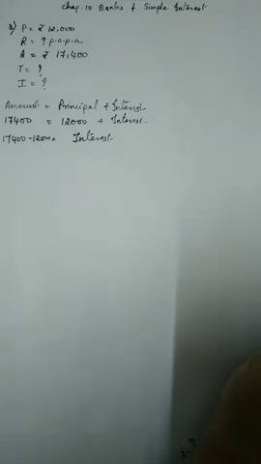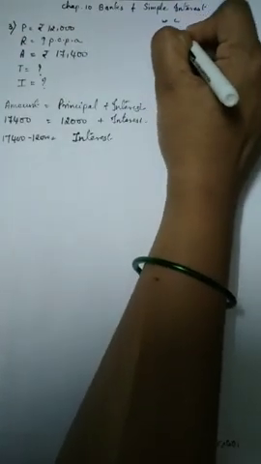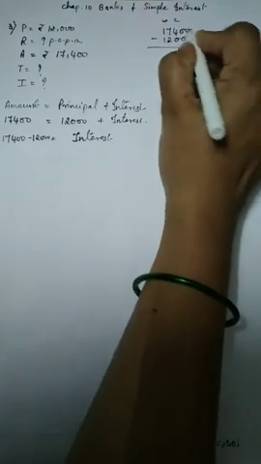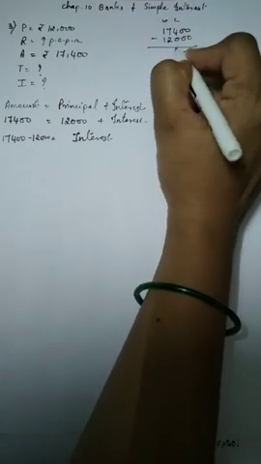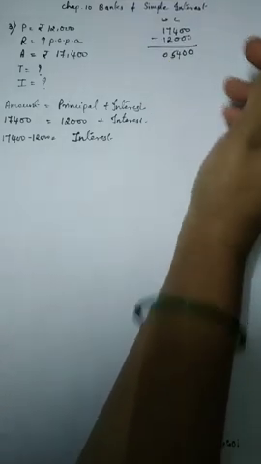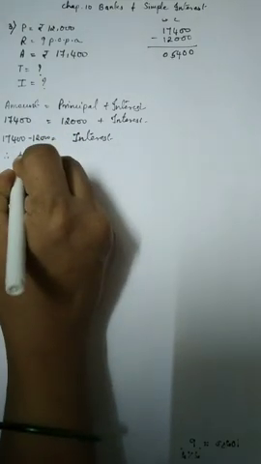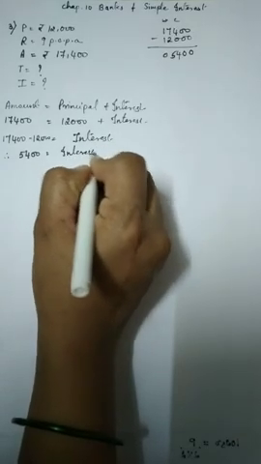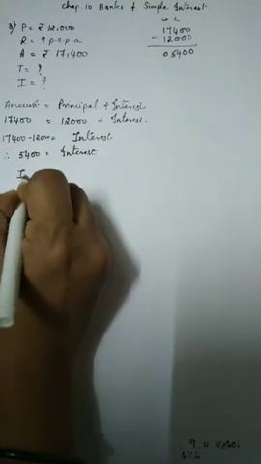We'll do it in a working column. 17,400 minus 12,000. 0 minus 0, 0. 0 minus 0, 0. 4 minus 0, 4. 7 minus 2, 5. And 0. What is the answer? 5,400. Therefore, 5,400 is equal to interest. So how much interest did he get? 5,400.